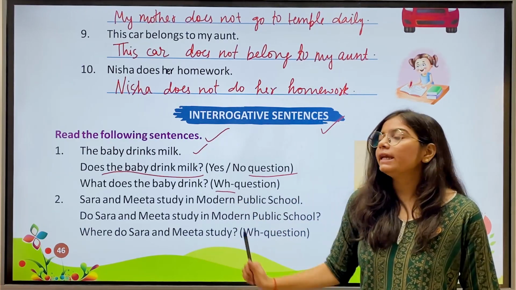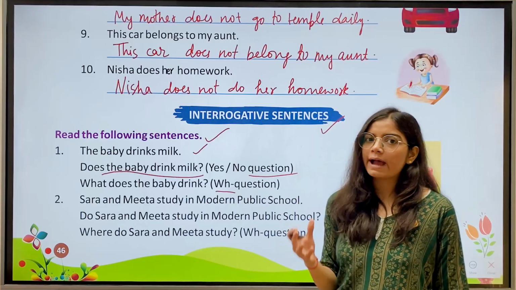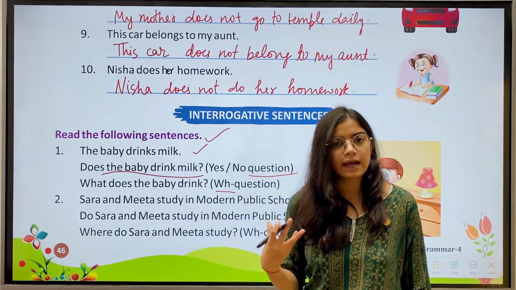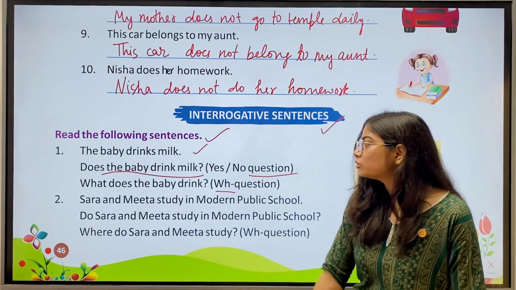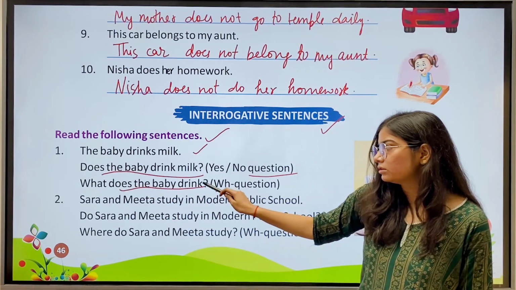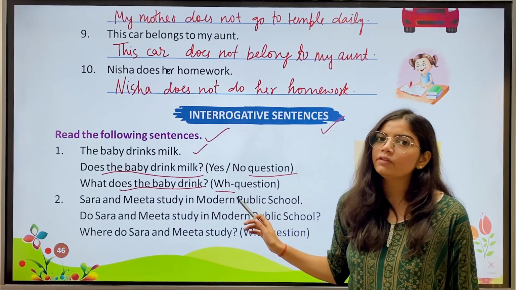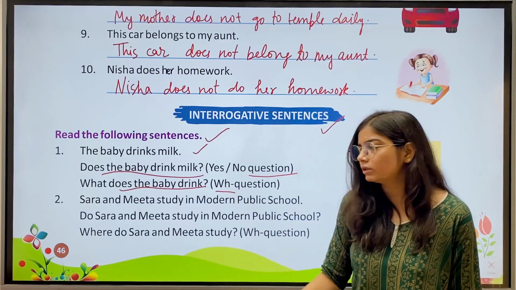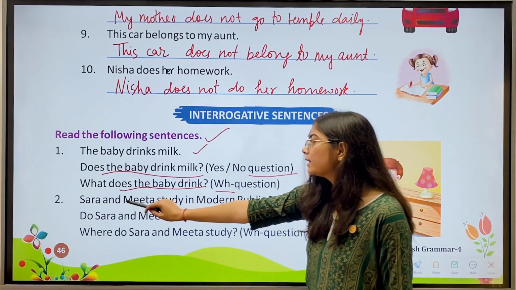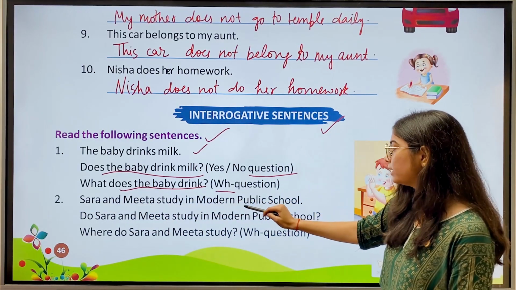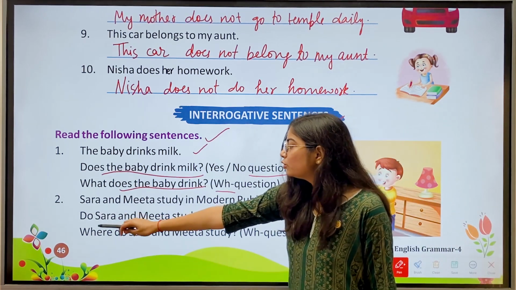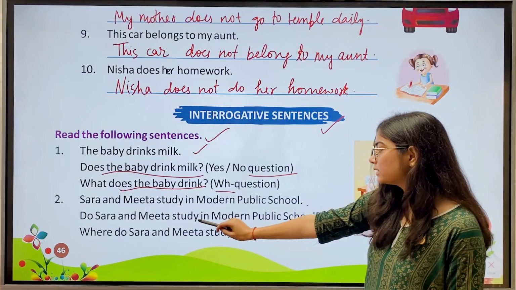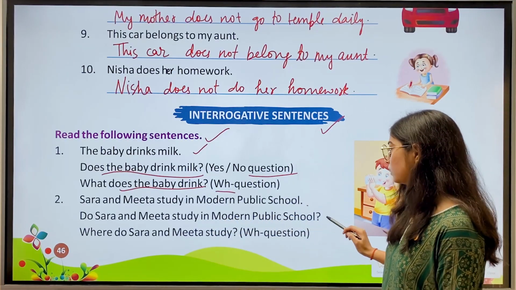If we have a WH family word in the sentence, then we can say that's the question. Here you can see in the end we have a question mark as well. Then we have second, Sarah and Meeta study in modern public school. Then, do Sarah and Meeta study in modern public school?